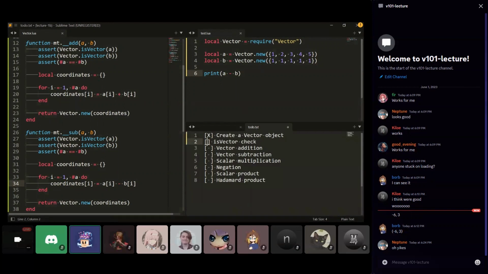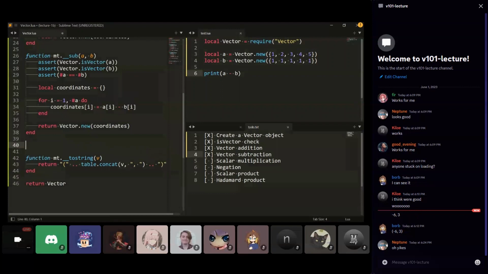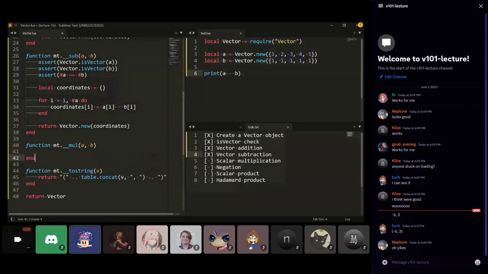Check our to-do list. Okay, so we've created a vector object. We can check if something is a vector. We can do vector addition. We can do vector subtraction. All right, now let's do scalar multiplication. So again, we'll take in two things, but this time we need to make sure that one of them is a vector and one of them is a number. And so, for example, both a times 5 and 5 times a work. So we need to check